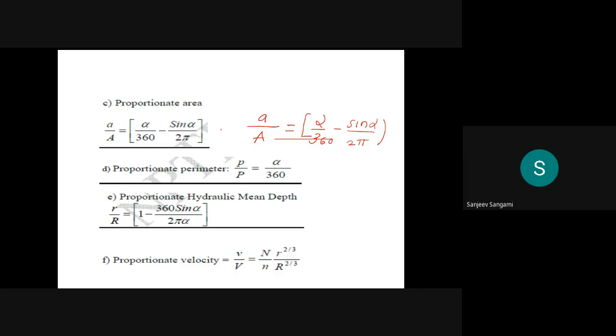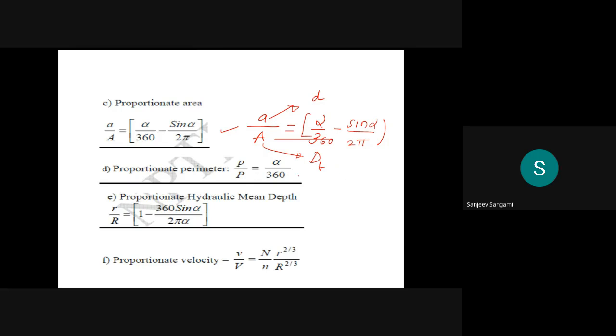Small a is with respect to small d, and capital A is with respect to capital D. We already know that capital D is the complete diameter.